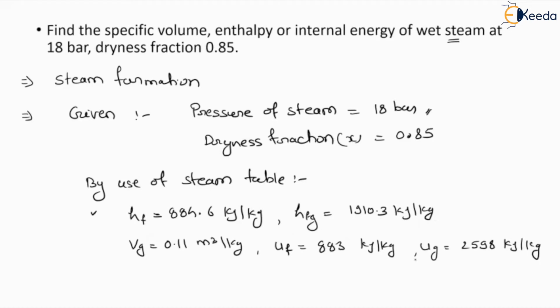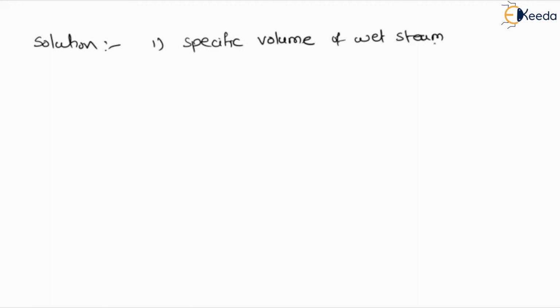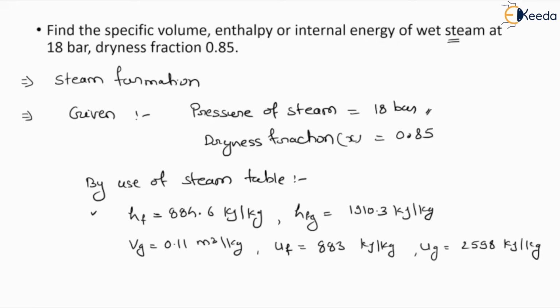Now on the basis of these values, we have to find the specific volume, enthalpy and internal energy. Let's start the solution. First we will define the specific volume of wet steam. These properties you have to define on the basis of the type of steam.